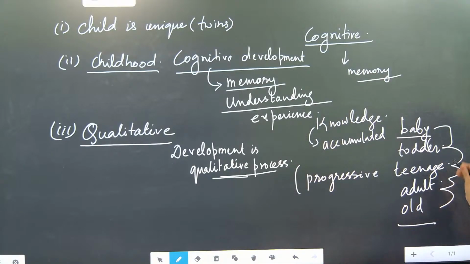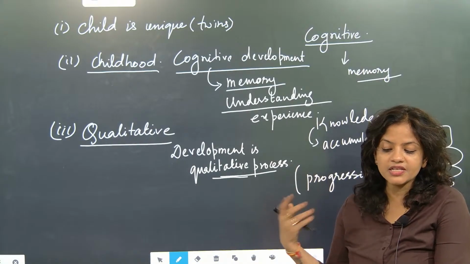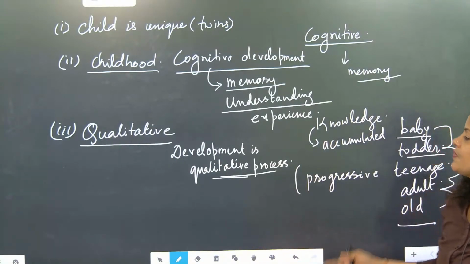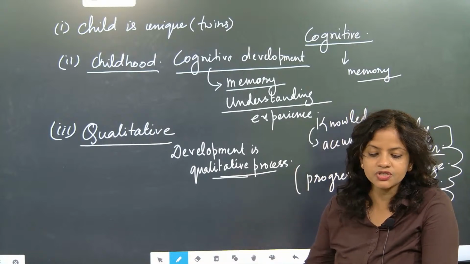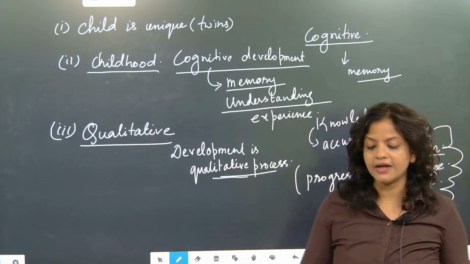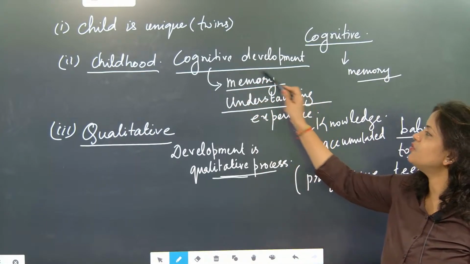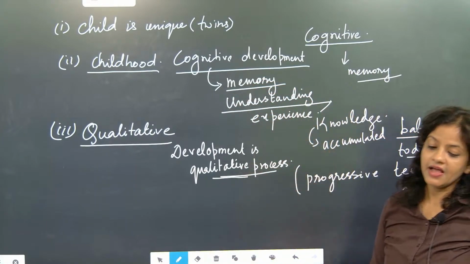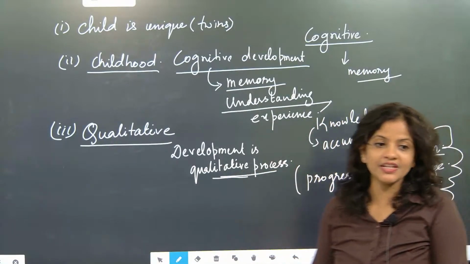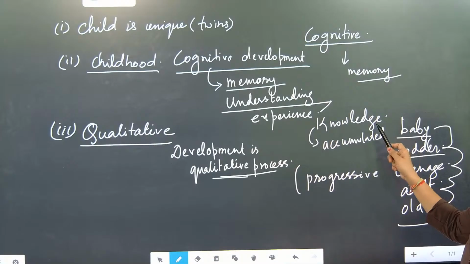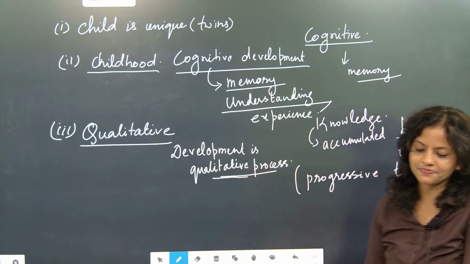But once this toddler is there, the toddler will start understanding a little bit because there is progressive development. Understood? Progressive development happened in their quality of understanding. So that means what? We learn that childhood is full of memories, and these memories generate understanding, and this understanding creates experience, and this becomes knowledge, and with this knowledge our qualitative development is happening.